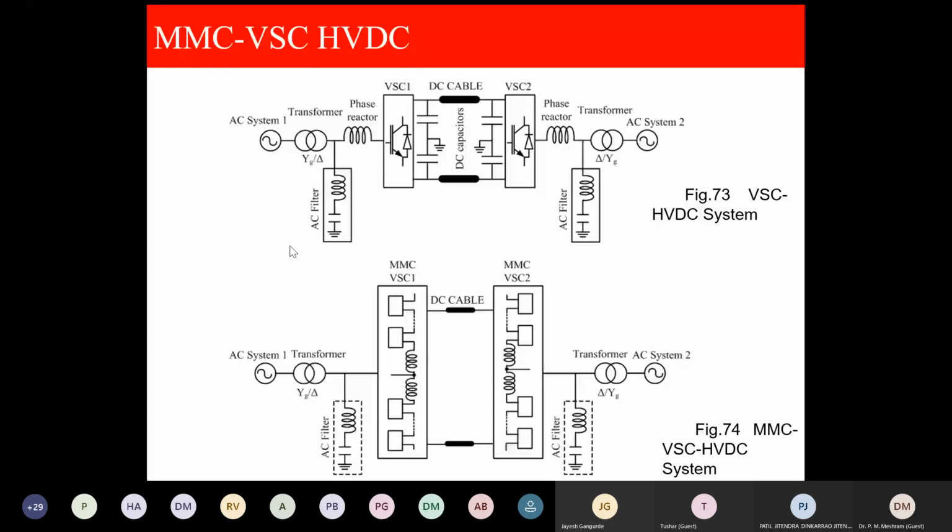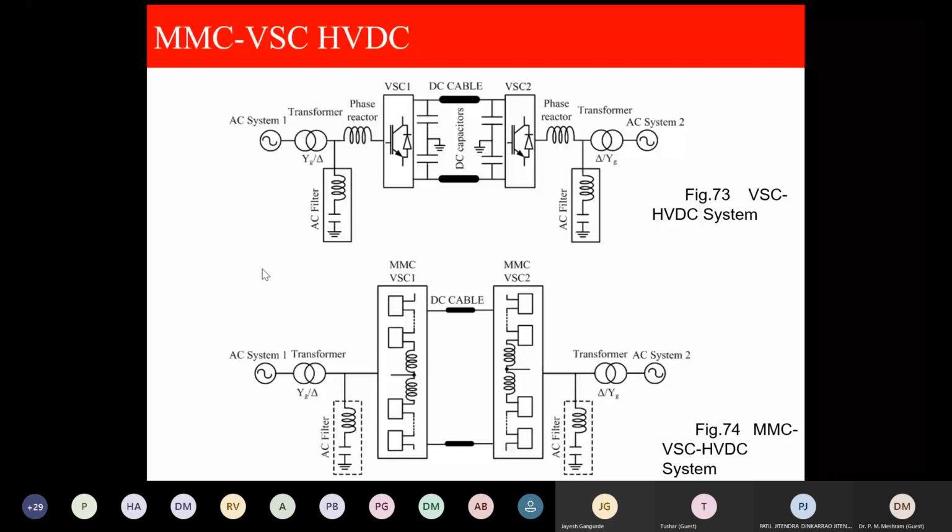So for your kind information, the number of submodules connected in the positive arm is 200 and in the negative arm is 200. So it gives an output of 201 levels. And we have seen in one of the slides, when the output is 21 level, you will have difficulty in finding out the steps. It will be sinusoidal.